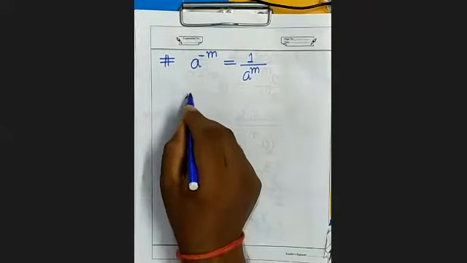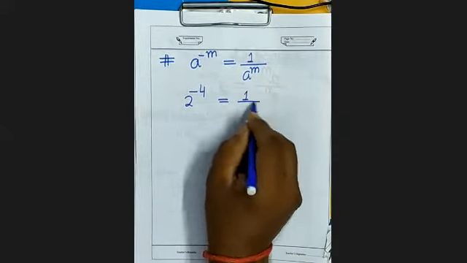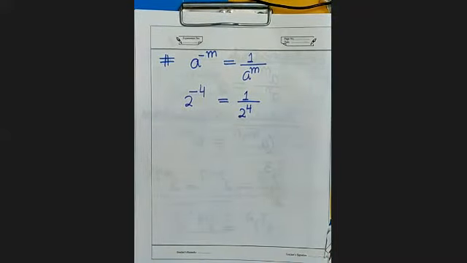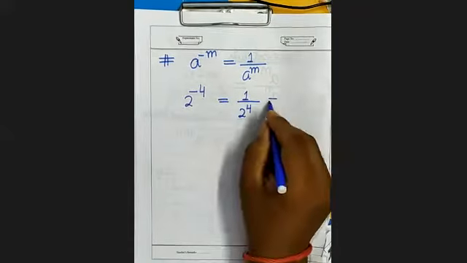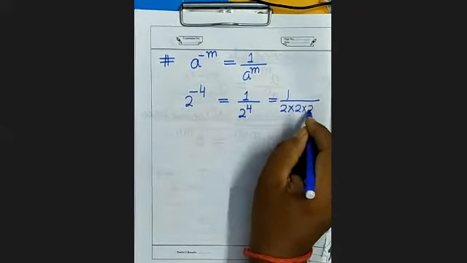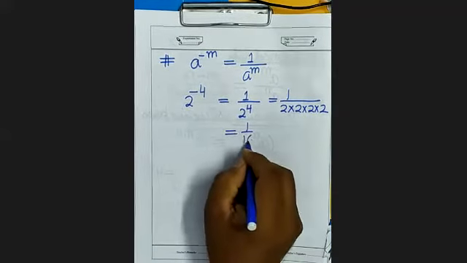For example, 2 to the power minus 4. What will you write? 1 upon 2 to the power 4. Means 1 upon 2 into 2 into 2 into 2. That is 1 upon 16.